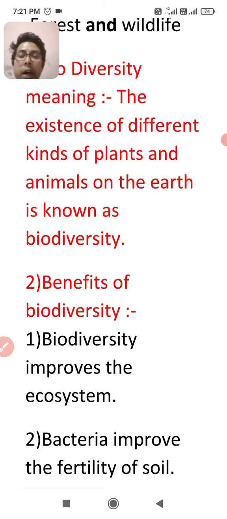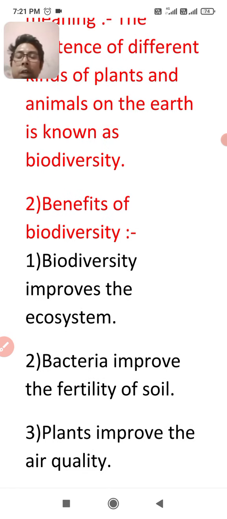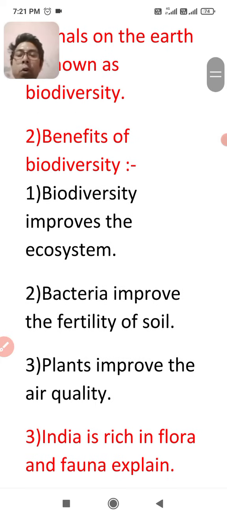In the previous chapter we learned that bacteria are found in the soil and improve the fertility of soil. The third point is plants improve the air quality. You know that we are growing more and more plants for more oxygen. I hope you learned the benefits of biodiversity.